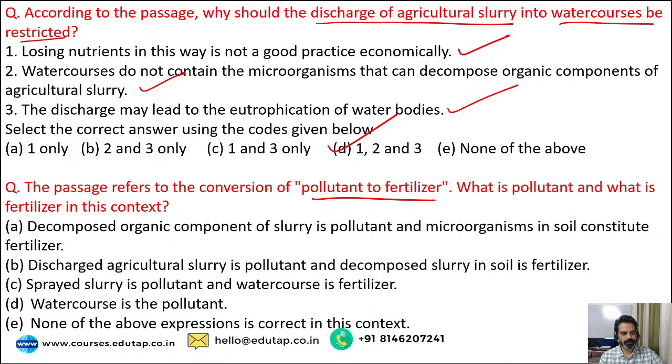All right, guys. Second question. The passage refers to the conversion of pollutant to fertilizer. What is pollutant and what is fertilizer in this context? Okay, so we read about that. Your options are: decomposed organic component of slurry is pollutant, microorganisms in soil constitute fertilizer; or discharged agricultural slurry is pollutant, decomposed slurry in soil is fertilizer; sprayed slurry is pollutant, water course is fertilizer; water course is the pollutant; or none of the above expressions is correct in this context.